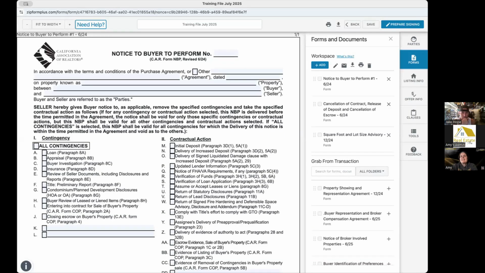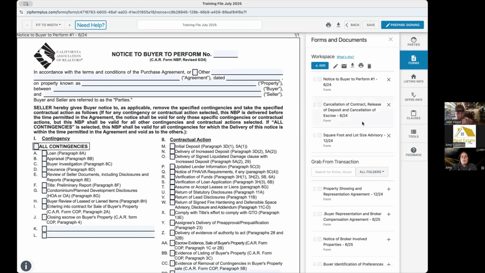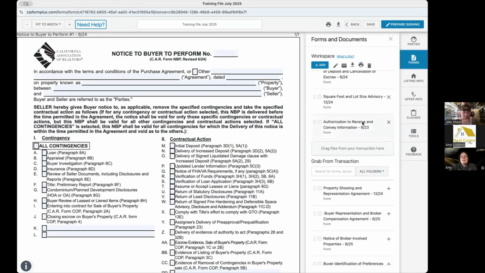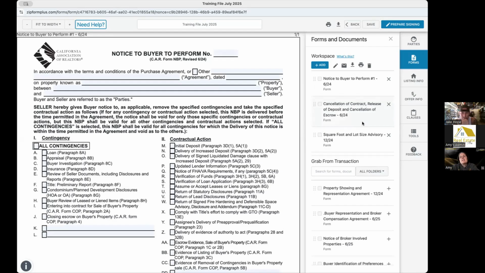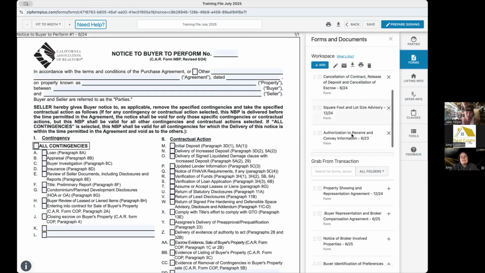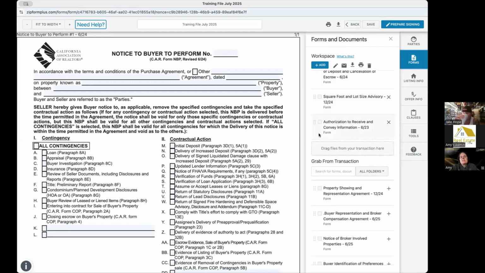This is our August seller forms series. Today we're going to be covering 4 forms: our notice to buyers to perform, cancellation of contract, our square footage lot size advisory, and our authorization to receive and convey information. We pulled all of these because they're either mentioned in the residential purchase agreement or our residential listing agreement.